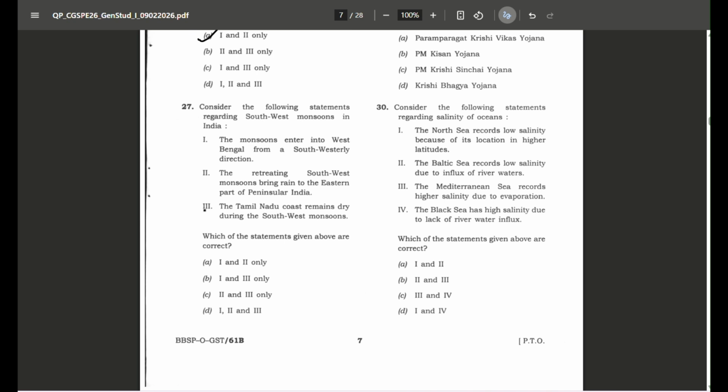Why? Because Tamil Nadu receives rainfall from the retreating monsoon, that is northeast monsoon. And statement 1 is wrong. Why? Because the southwest monsoon enters India, like if this is West Bengal, so it enters from this direction. What is this direction? This is southeasterly, not westerly. Hence, option 2 and 3 are correct. Answer will be option 3.